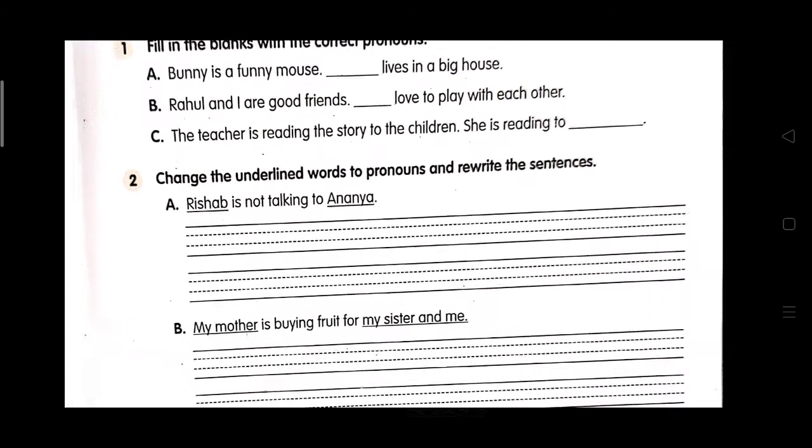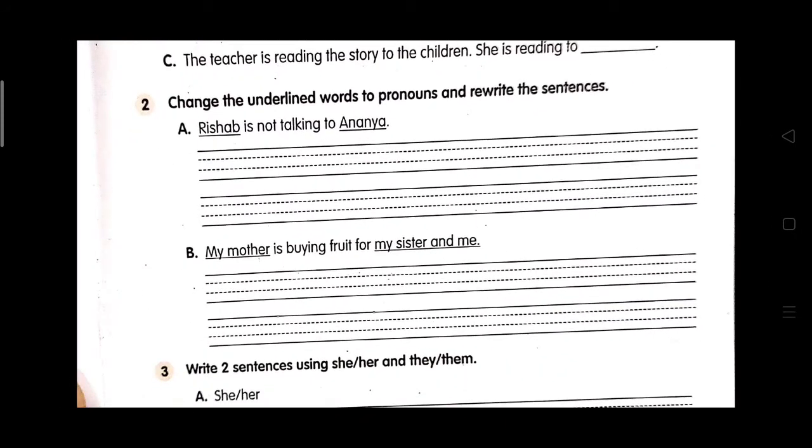Now on question number 2. Change the underlined words to pronouns and rewrite the sentences. By using the pronoun, you will replace the naming words. Rishabh is not talking to Ananya. So Rishabh is a boy. What will we use here? We will use here he. He is not talking to Ananya. Ananya is a girl. You will use here her. To her. My mother is buying fruit for my sister and me.